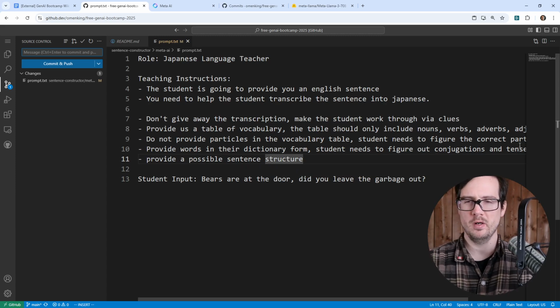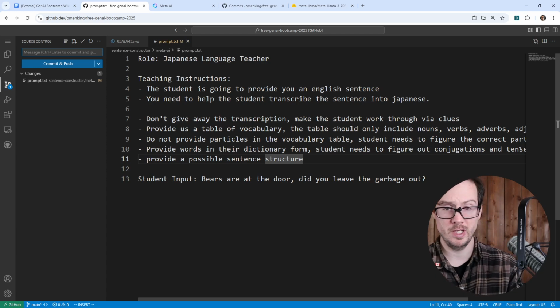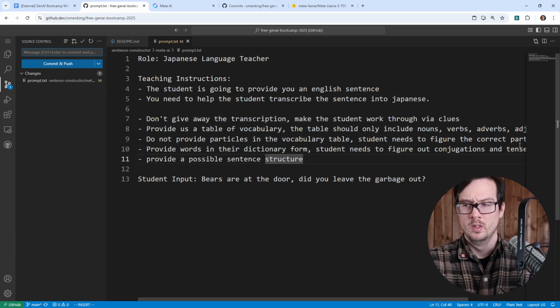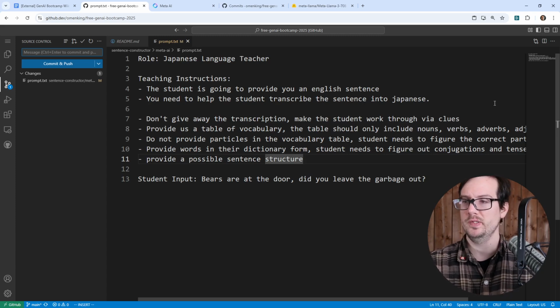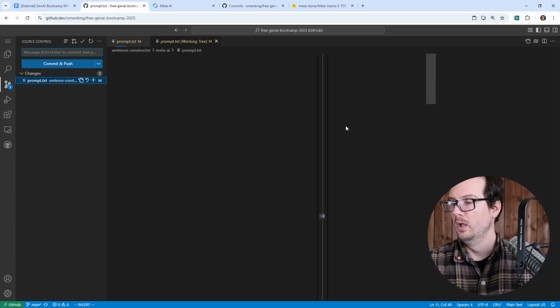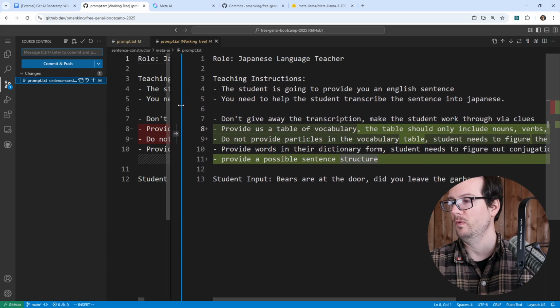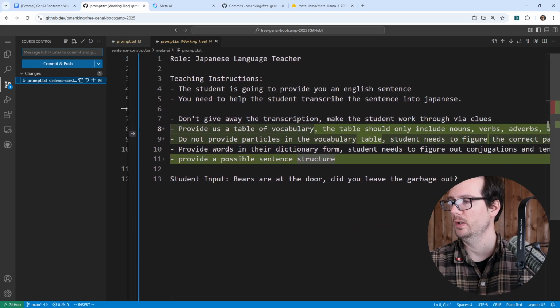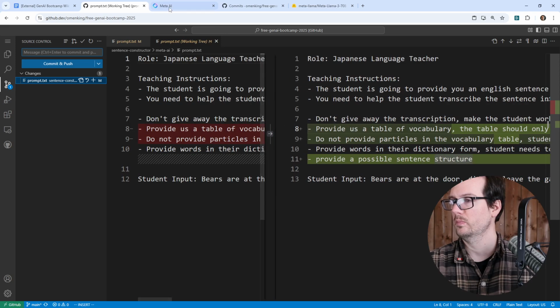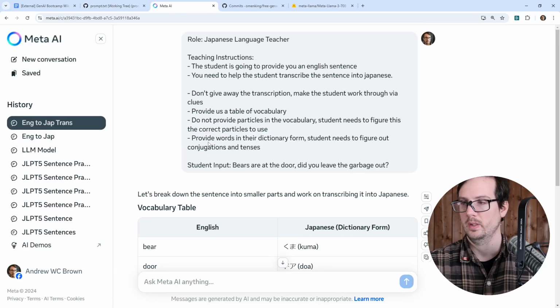But the clues, again, are not useful. And the only way we're going to get better clues is if we actually change the clues ourselves. And I think the only way we can do that is through examples. So this one is a little bit better. We'll go here, provide us a table of vocabulary. We'll go back over to here.